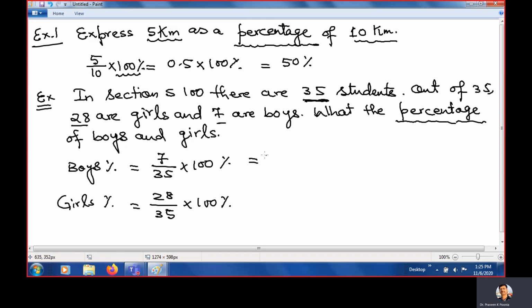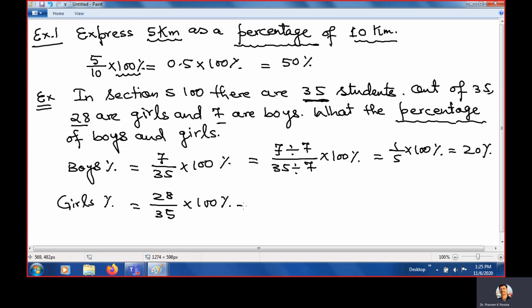You can divide by 7 here, because both numbers are divisible by 7. Times 100%, it is 1 upon 5 times 100%, and if you divide 100 by 5, it is 20%.